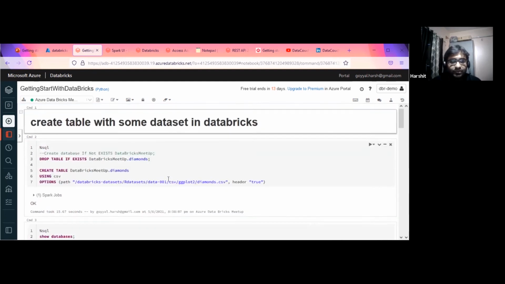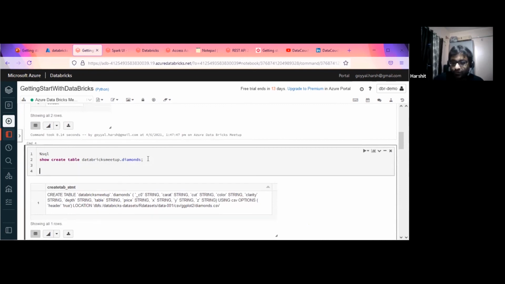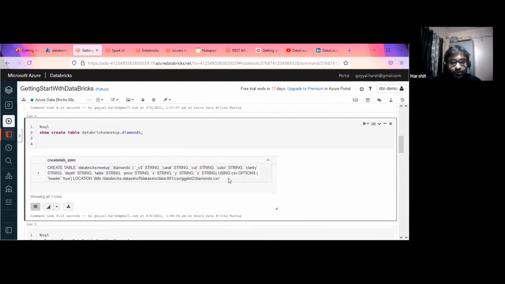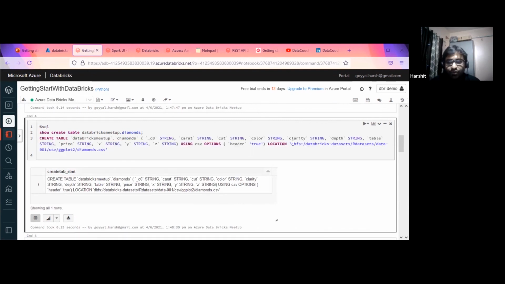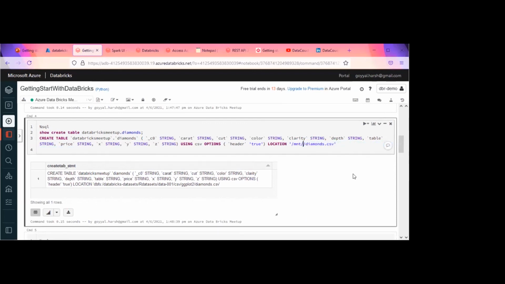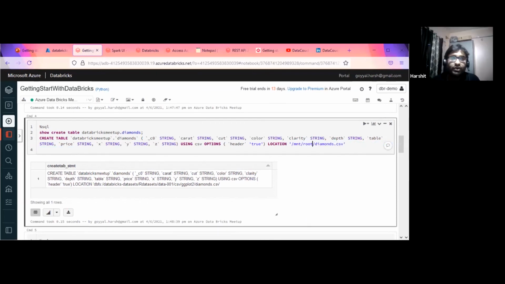I need to exit first. Sorry, Control Z. I need to go here, copy it, and basically I'm talking about this path. So what I have to do is change it over here and use my mounted path, mnt. This is how I can give my container address, the entire path. Maybe after this it will be something like root. Let me change it, which is root. So this is one of the ways to mount it to my ADLS Gen 2.